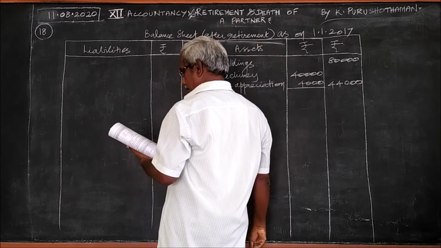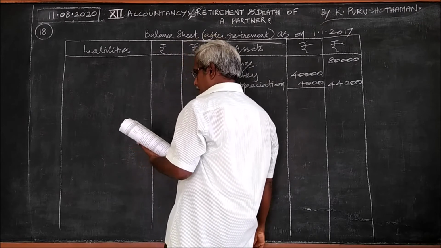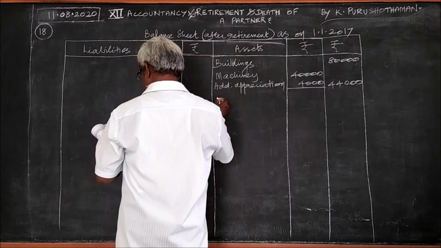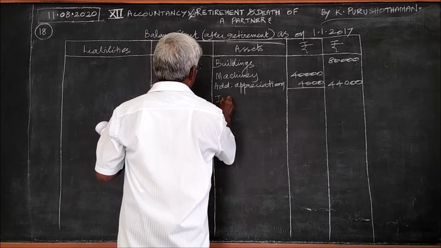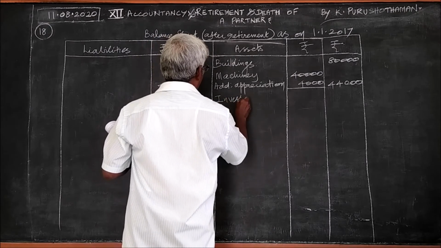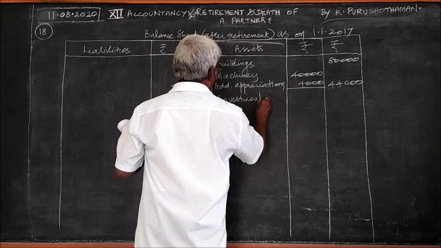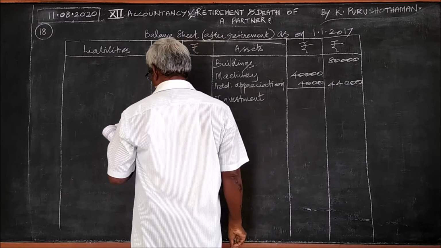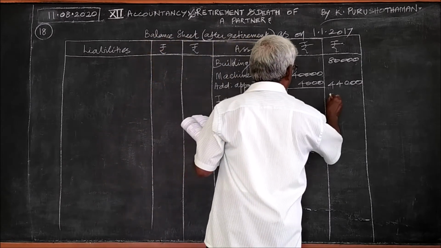Then after machinery, the third one is investment. Regarding investment, no adjustment, you write as it is. Investments, it is 20,000.